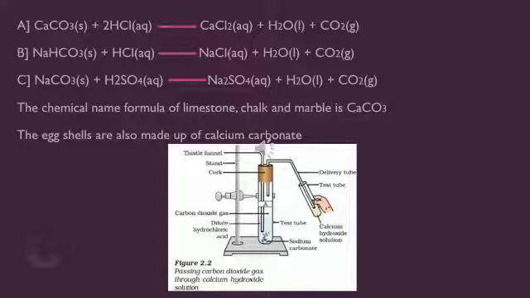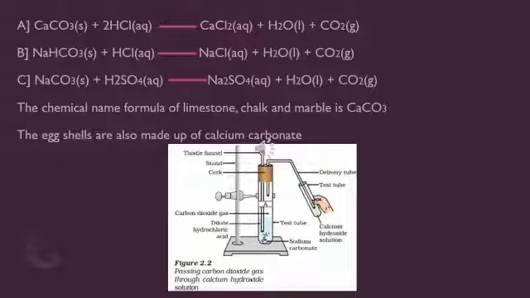Next is sodium bicarbonate, that is NaHCO3. When we allow sodium bicarbonate to react with HCl, what is the product formed, children? NaCl in aqueous state, and also water plus carbon dioxide gas. Next is sodium carbonate. We allow it to react with H2SO4, that is sulfuric acid in aqueous state, which gives rise to sodium sulfate in aqueous state along with water and carbon dioxide. The chemical name for limestone, chalk and marble is calcium carbonate. Even eggshells are made up of calcium carbonate.